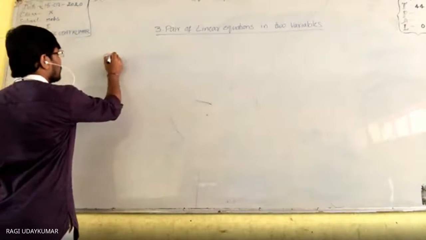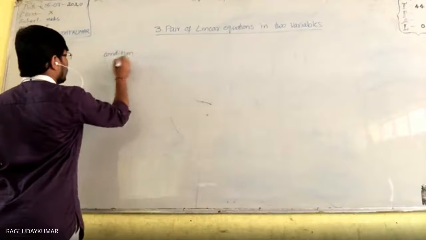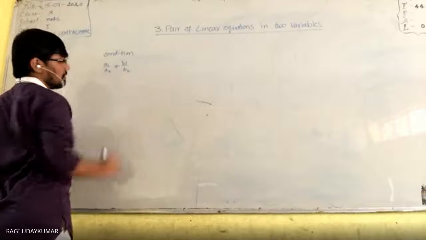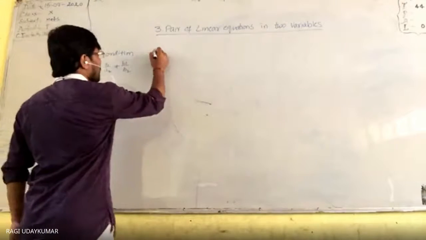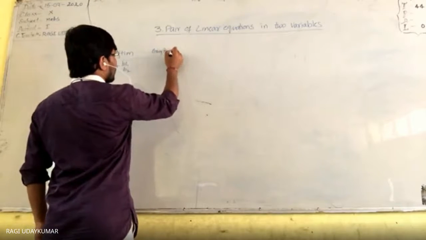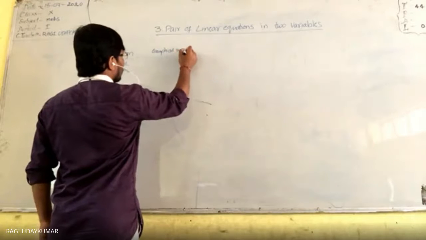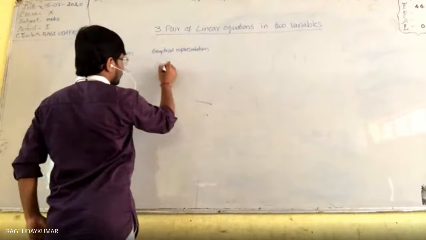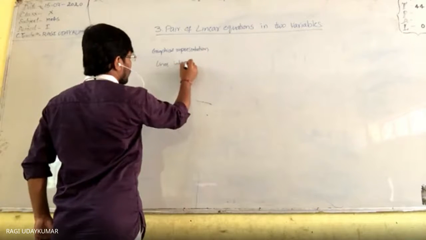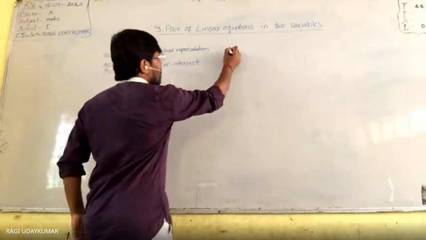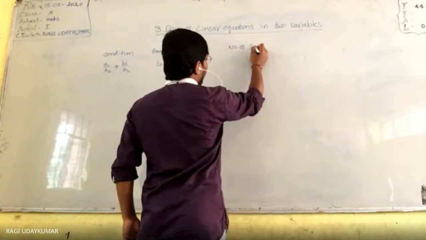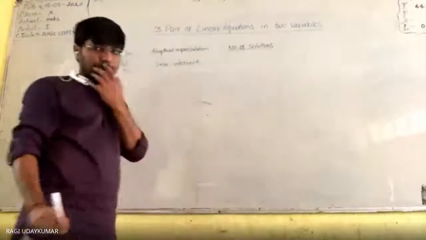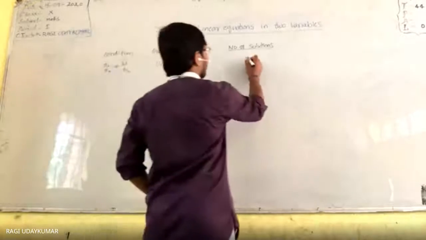So condition is what here? Condition is A1 by A2 is not equals to B1 by B2. Then graphical representation: lines intersect. Lines will intersect. Number of solutions, when they are intersecting, how many solutions are there? Only one solution will be there.